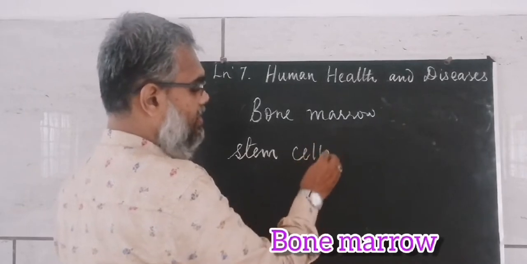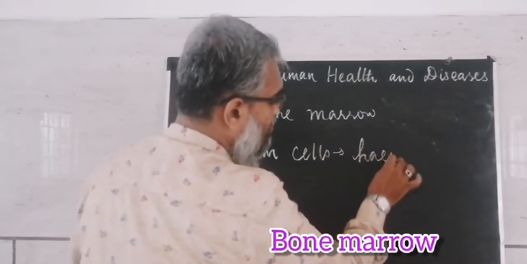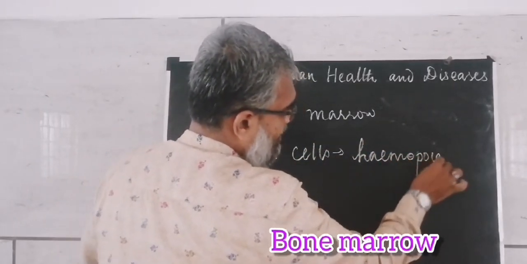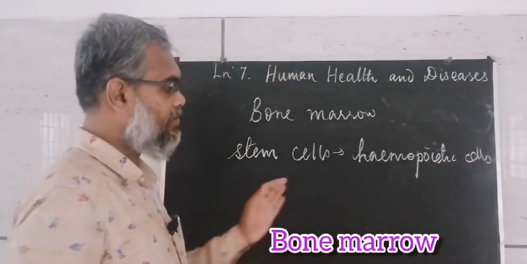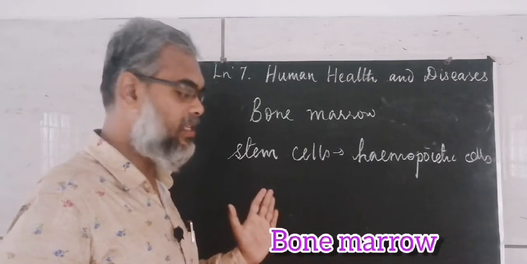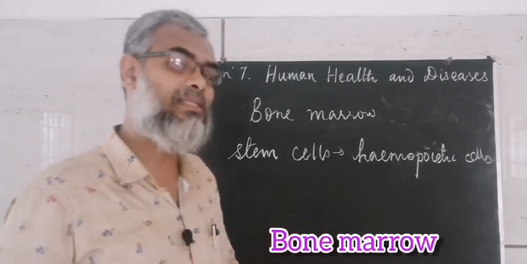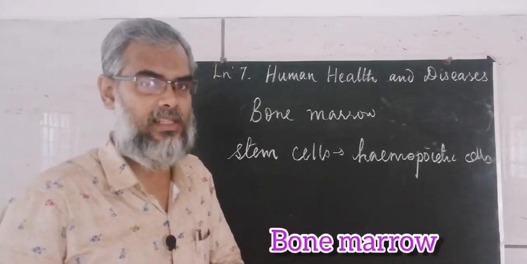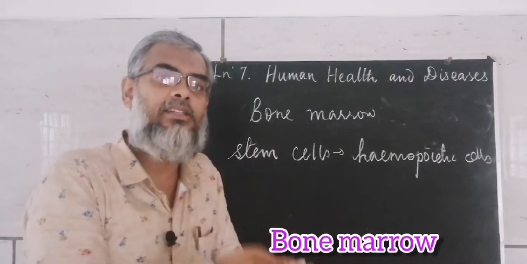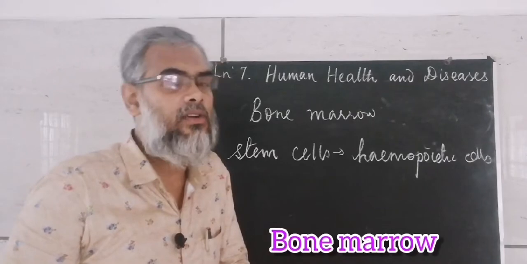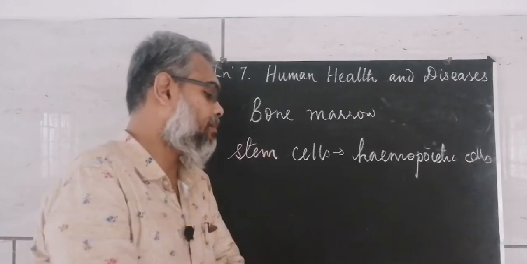These stem cells are called hemopoietic cells. So either they remain as stem cells itself or they form blood cells. This is also a site of maturation of B cells. So this is very important.